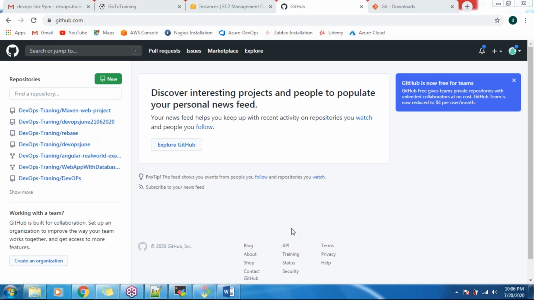Try to create a machine, guys, in the AWS cloud, and try to create an instance. From tomorrow onwards, we'll be working on the commands in Git. Don't miss the sessions, guys, because Git and each and every tool is very, very important. If you lose one session, you will get confused in the next one. Try to avoid that.